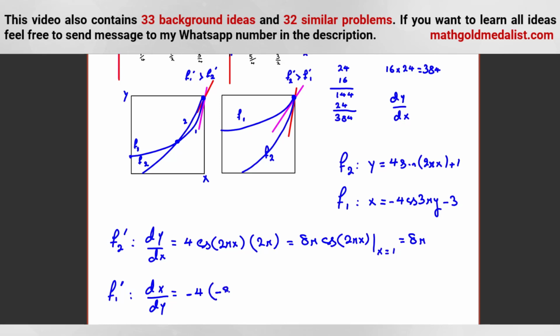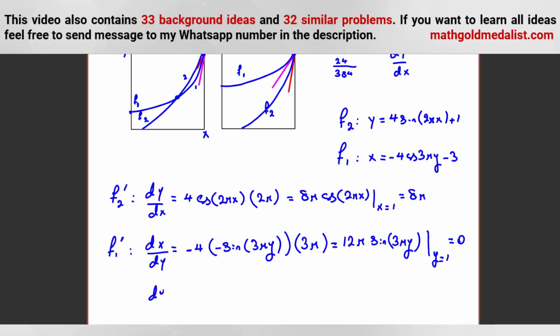Cosine will be what? Negative 3. Negative sine 3 pi y times 3 pi, okay? So it will be positive 12 pi sine 3 pi y. And we know this point, x and y are 1. So if y is 1, it will be what? Sine 3 pi is what? Sine 3 pi is 0, so it will be 0.